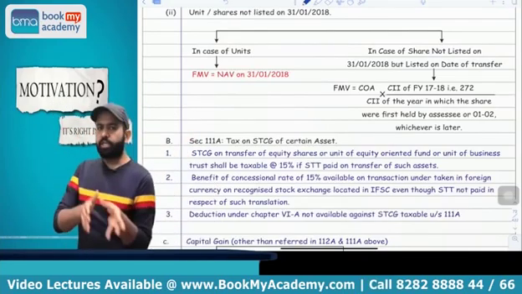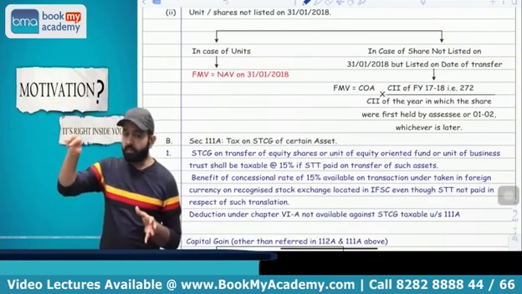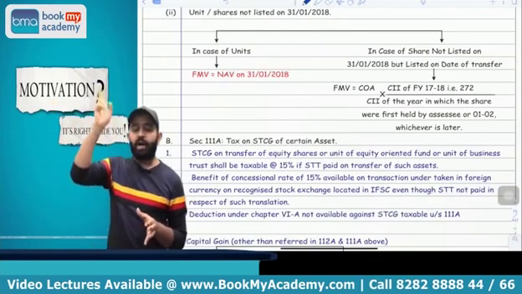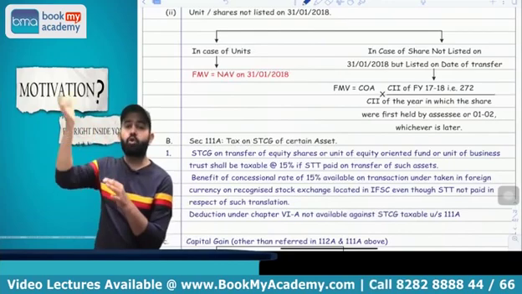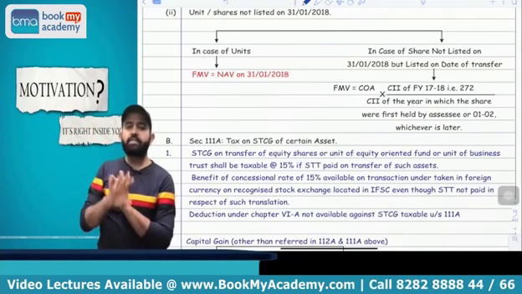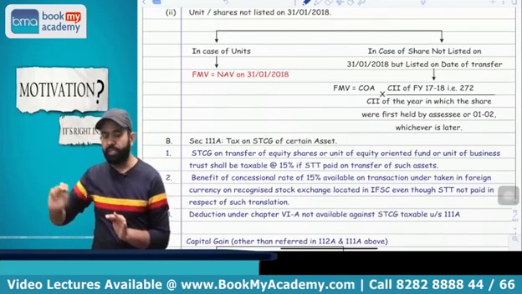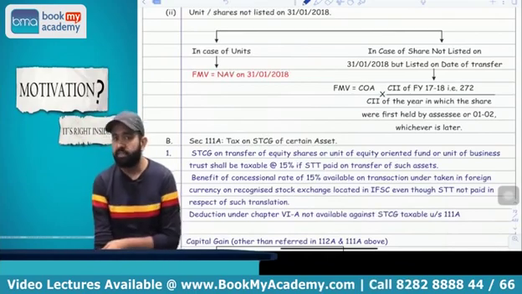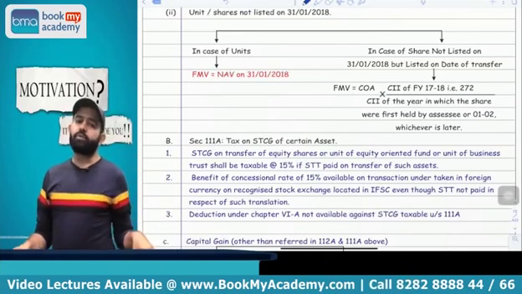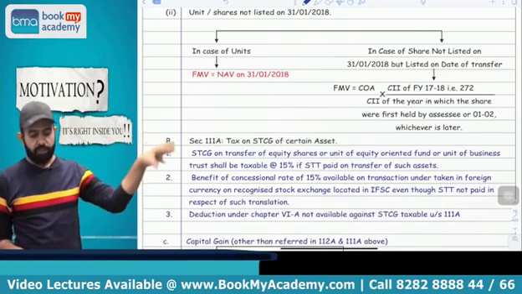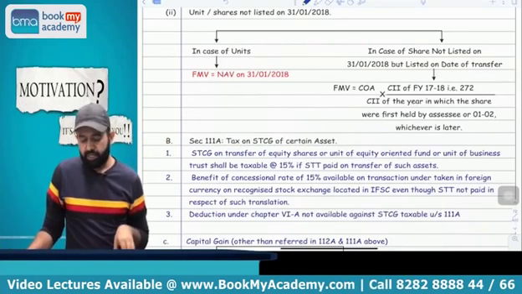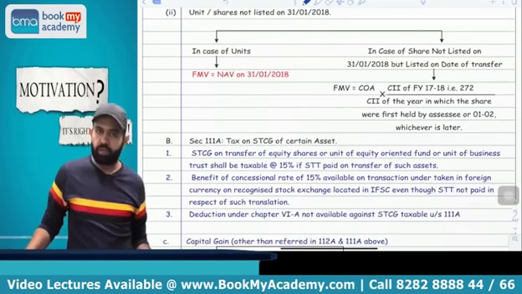So what I am saying is that if the share or unit was listed on 31st Jan, then you have to take the highest quote of that date. But suppose it was not listed on 31st Jan, then in case of the unit, you have to take the NAV as on 31st Jan 2018, and in case of the equity share, take the cost, multiply by the index of the year, that is 1718, and divide by the index of the year in which it was acquired. You got my point or not?